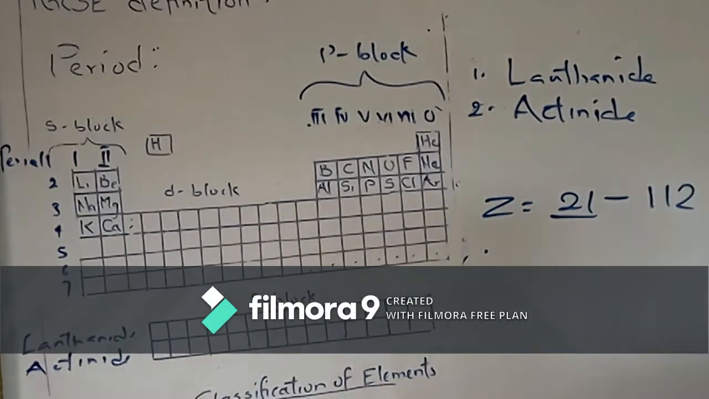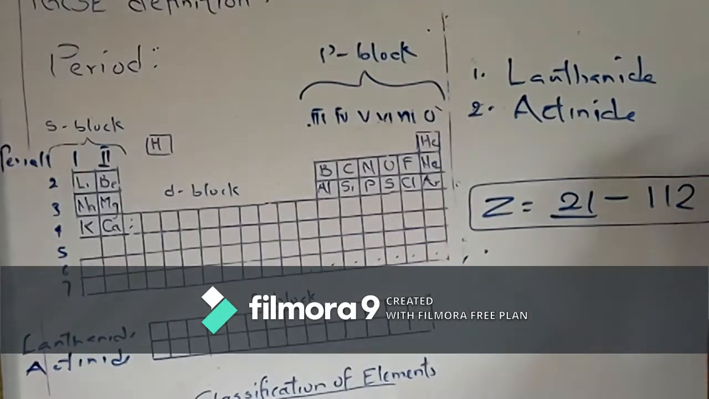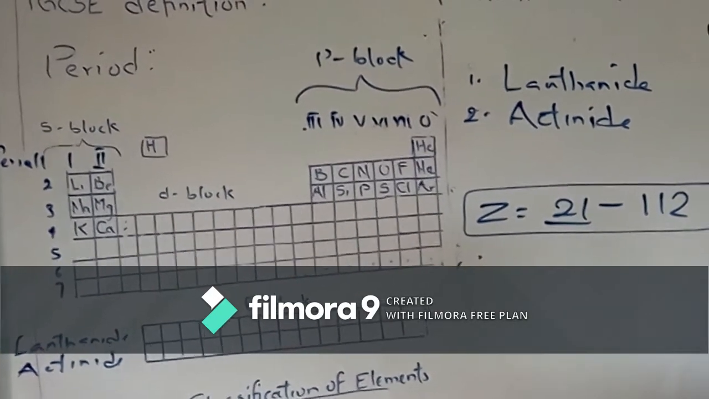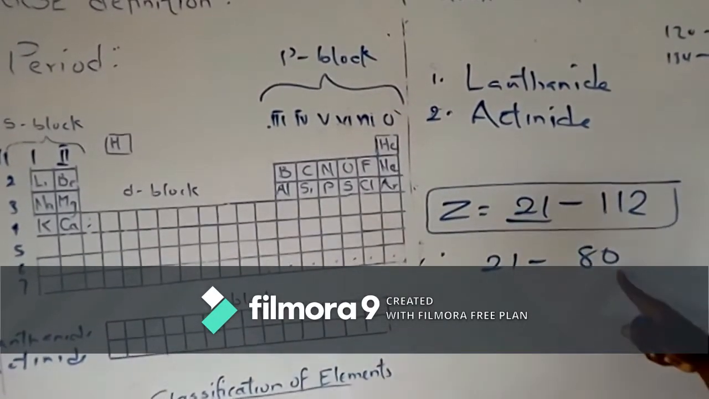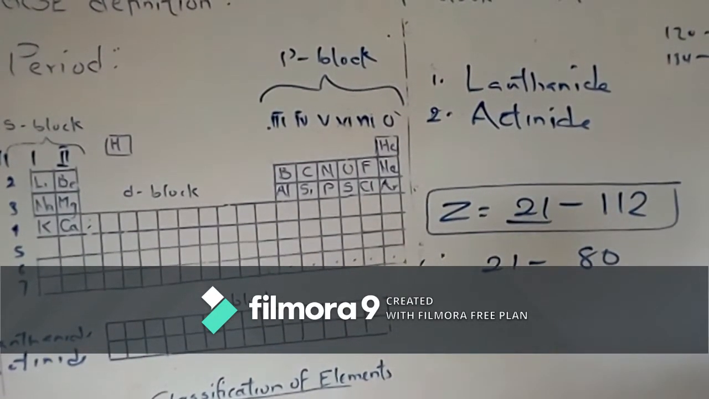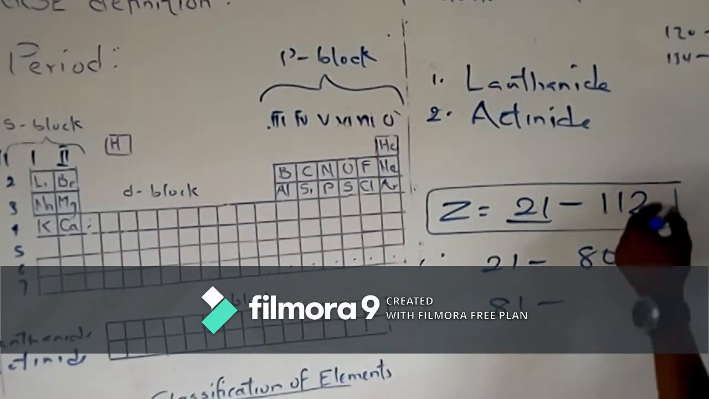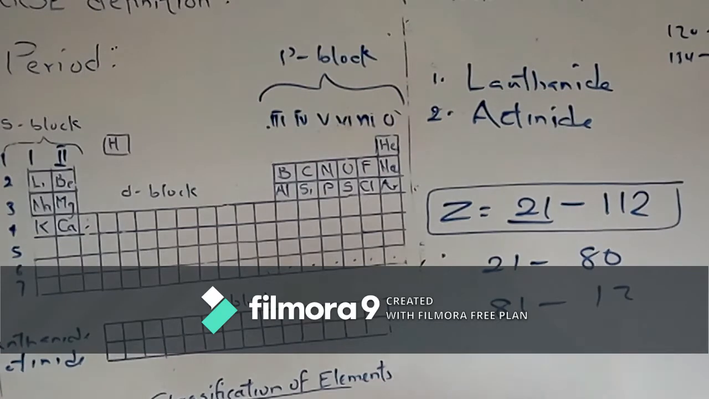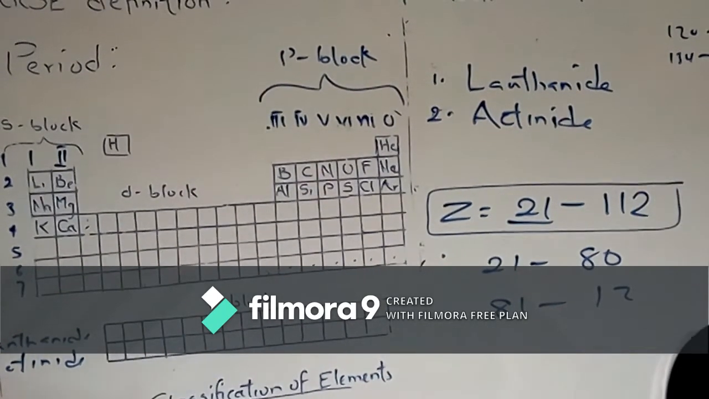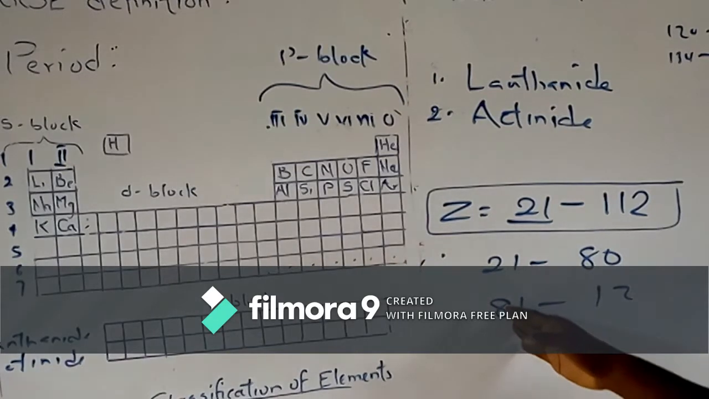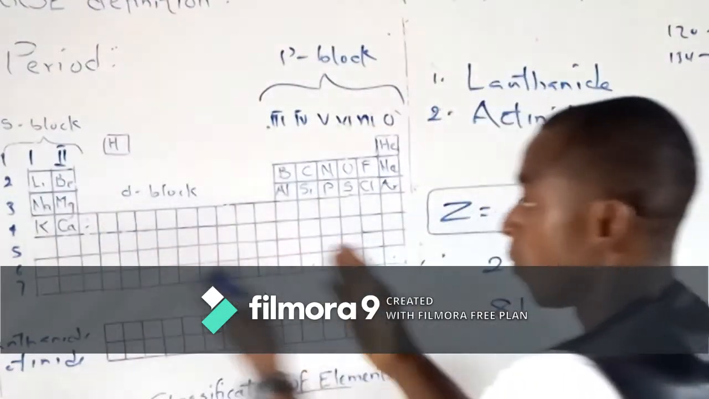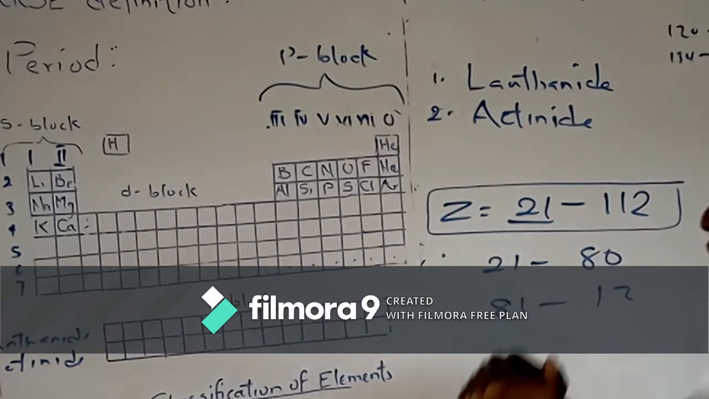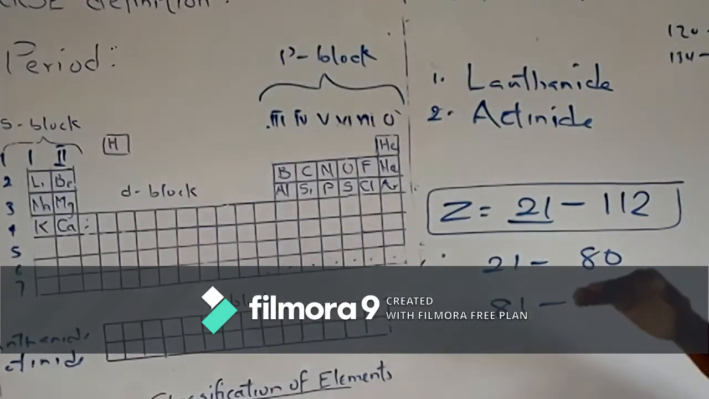However, not every element in the D block is a transition element. From atomic number 21 to 80 are transition elements. From 81 upward to 112, those are classified as radioactive elements. We'll talk about radioactivity later on. So all the elements within the D block can either be transition elements or radioactive elements.